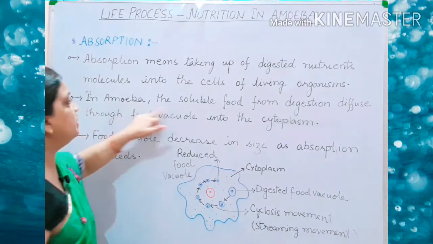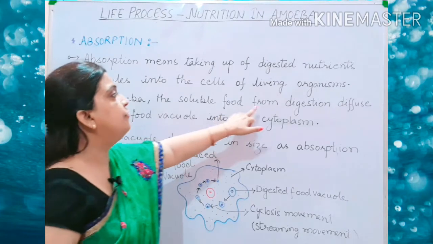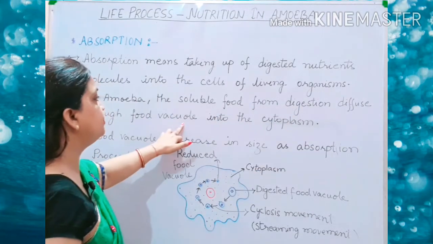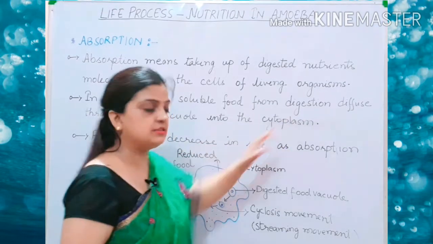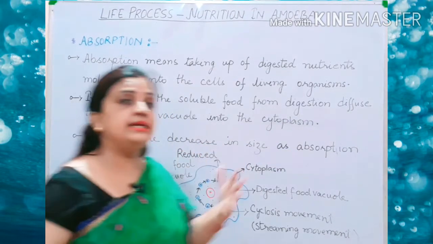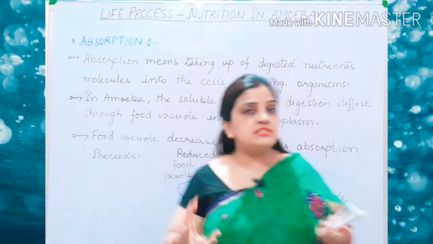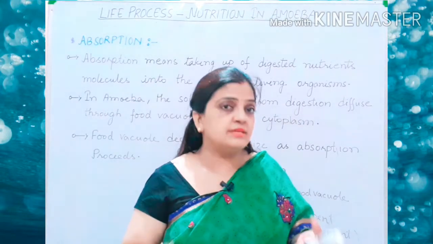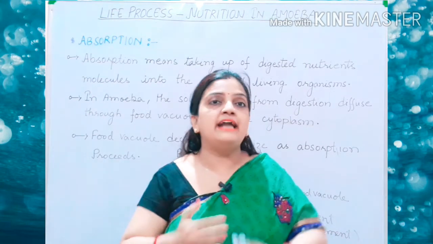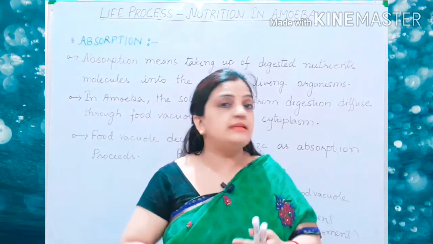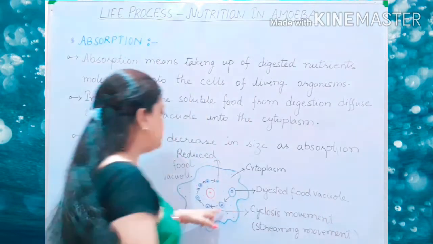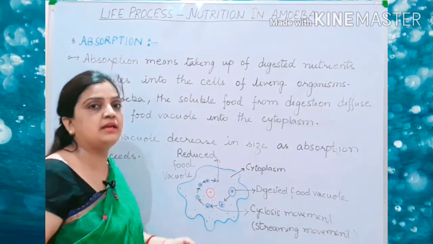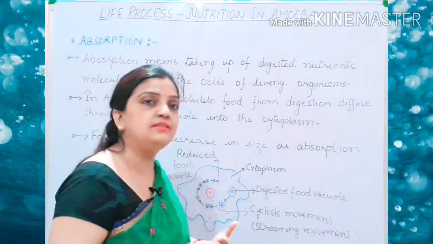In amoeba, the soluble food from digestion diffuses through the food vacuole into the cytoplasm of the amoeba body. The digested food, converted into simple diffusible form, gets absorbed in the cytoplasm of the organism. Now, how it is being absorbed, let us discuss that point.